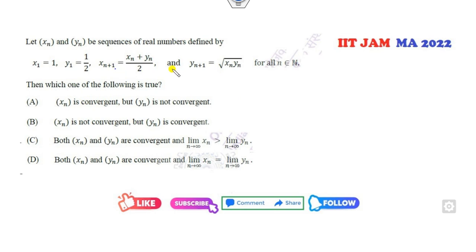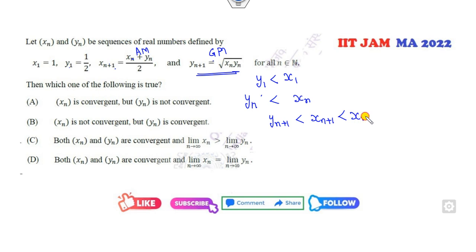So it's an AP and I can say y1 is less than x1. So you will get yn is less than xn. This is my GP, the geometric mean, and this is the arithmetic mean. So geometric mean is less than arithmetic mean, and xn plus 1 is less than xn, and this is my yn.